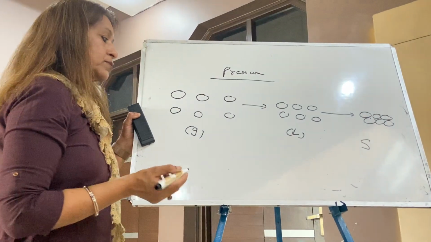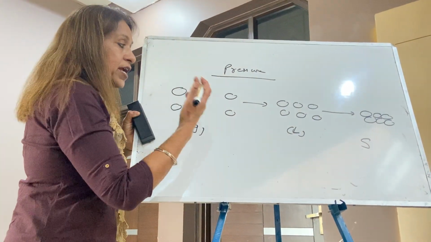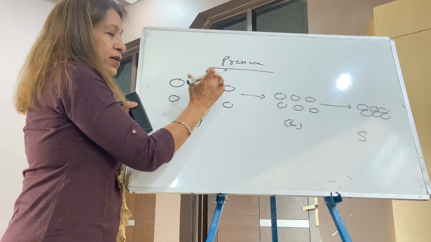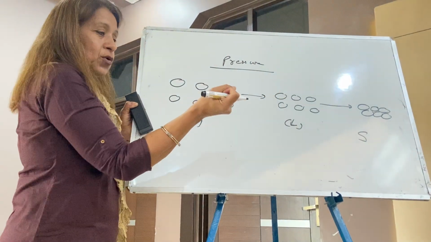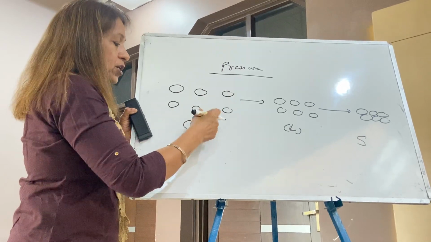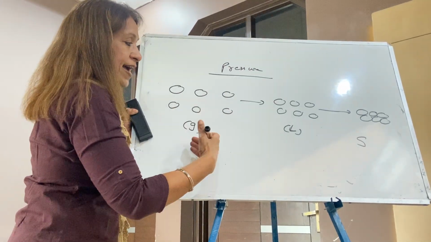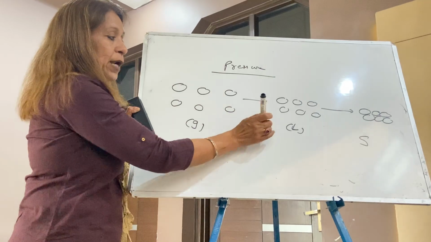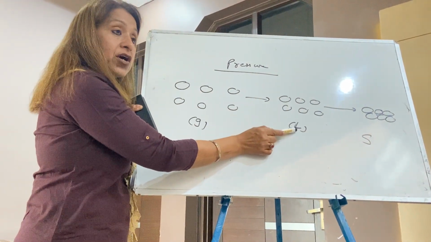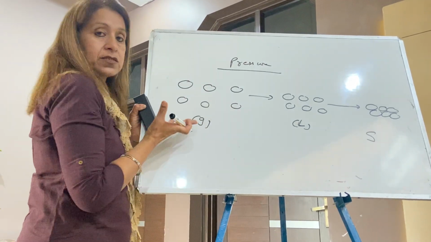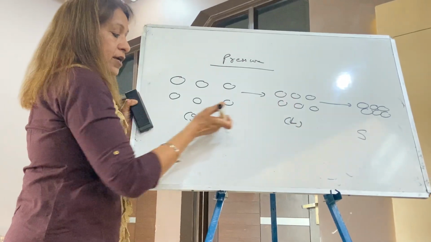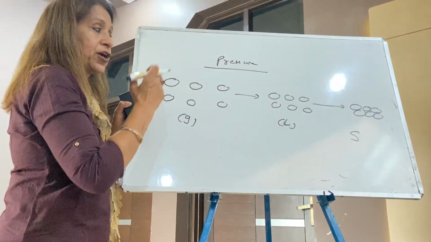So to bring the particles together, you compress them, making high pressure. The more the pressure, the more the chance to convert gas to liquid to solid. Your LPG is liquid, but the moment you decrease the pressure, it becomes gas. When you decrease the pressure, it converts to gas.